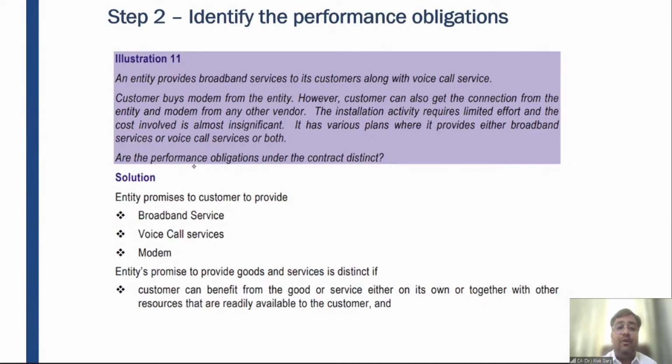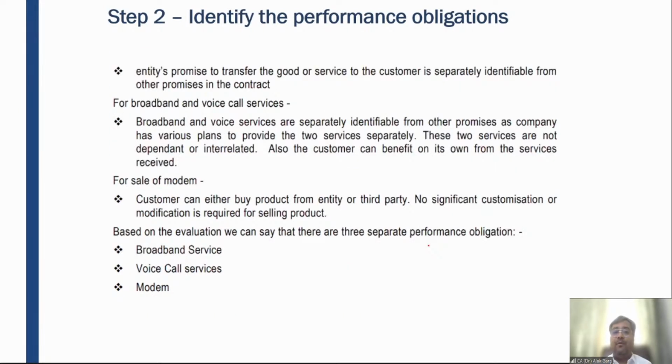For example, I'm only using the broadband service. I'm not using the voice call services. An entity's promise to provide goods and services is distinct if the customer can benefit from the goods and services either on its own or together with readily available resources, and the promise to transfer the goods or services is separately identifiable from the perspective of the contract. Broadband and voice call services are separately identifiable from other promises, as the company has various plans to provide the 2 services separately. The company is already providing voice call separately and broadband service separately. These 2 services are not dependent or interrelated.